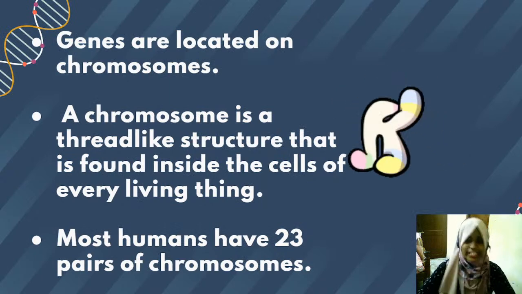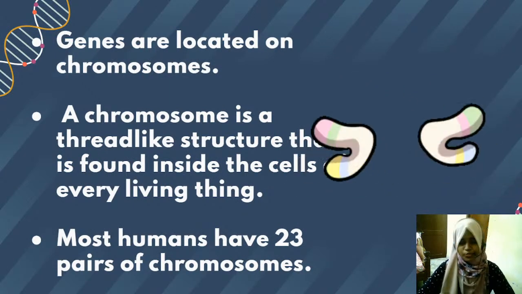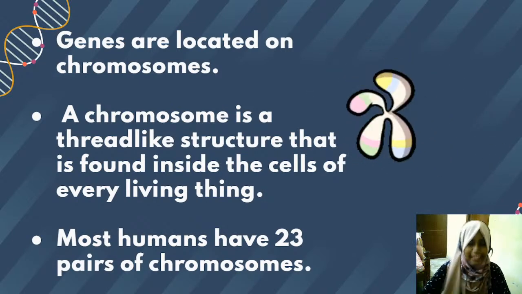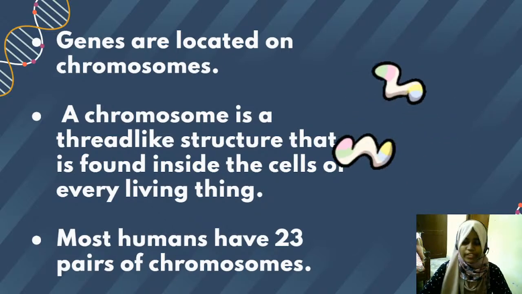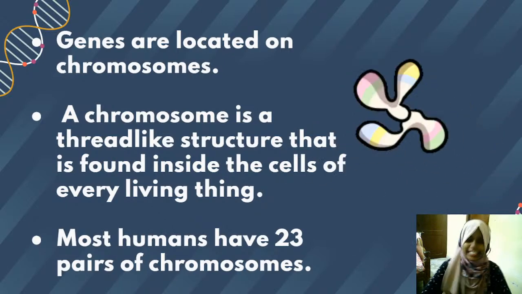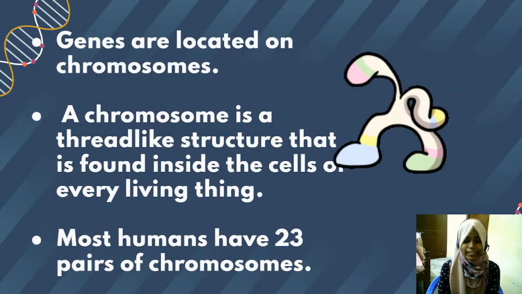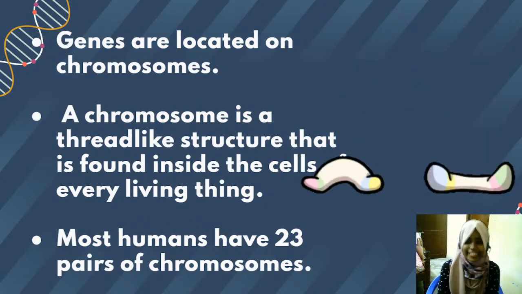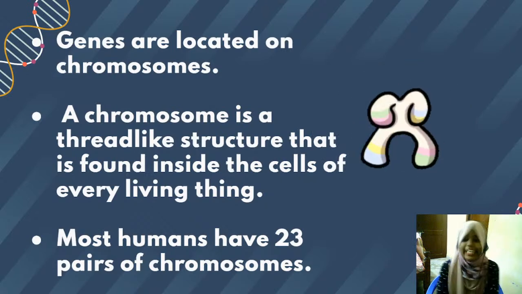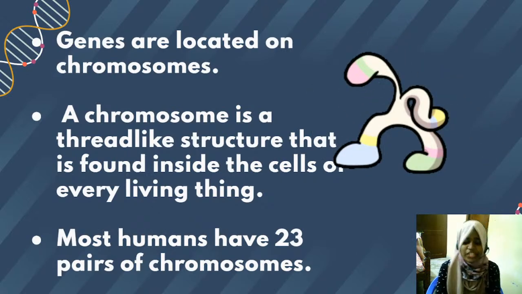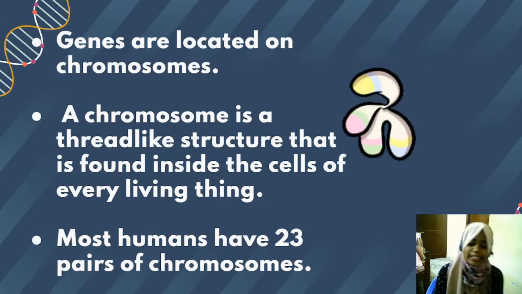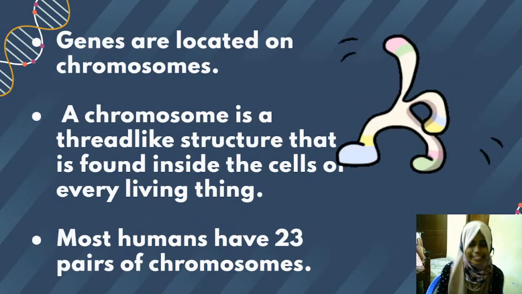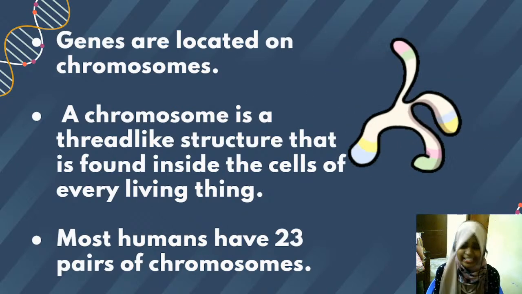Now, where are genes located? They are located on the chromosomes. Another question arises: where are these chromosomes located? First there is our body, and inside our body there are millions and billions of cells, and inside each cell there are chromosomes. Inside the chromosomes we have the DNA, that is deoxyribonucleic acid, and inside the DNA we have the genes. So genes are present inside the DNA, which is present inside the chromosomes, and chromosomes are in turn present inside the living cells.